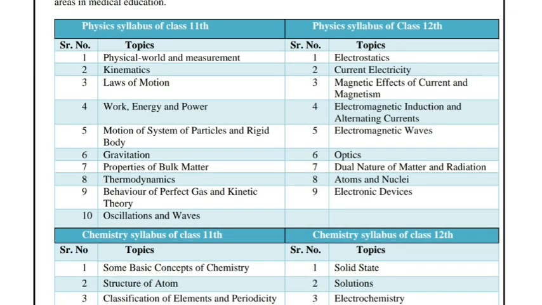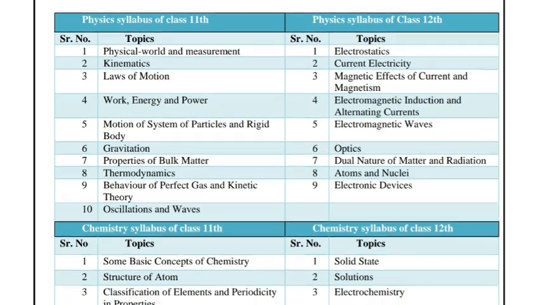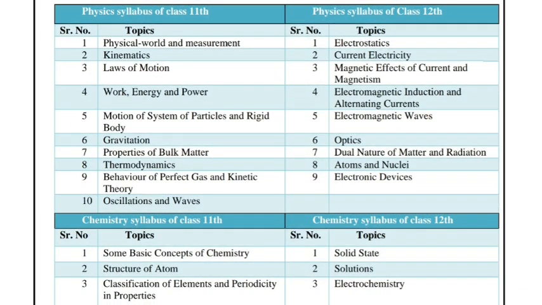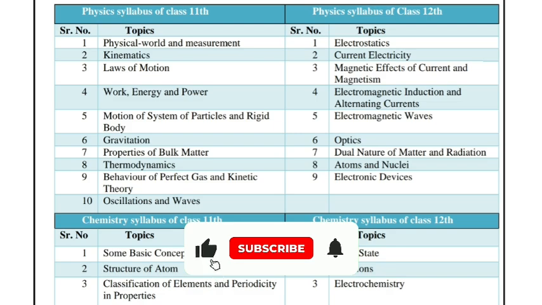And the physics syllabus for class 12th. First chapter is electrostatics. Second chapter is current electricity. Third is magnetic effects of current and magnetism. Fourth is electromagnetic induction and alternating currents. Fifth is electromagnetic waves. Sixth is optics. Seventh is dual nature of matter and radiation. Eighth is atoms and nuclei. Ninth is electronic devices.